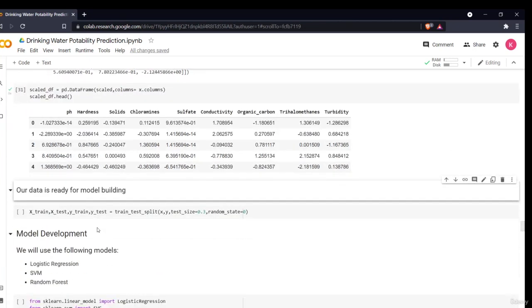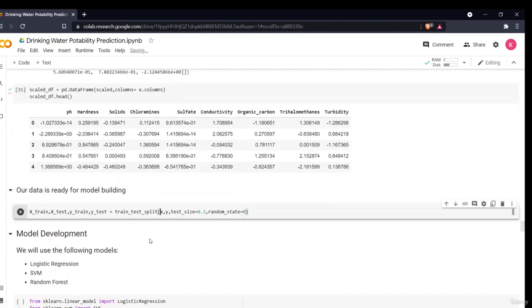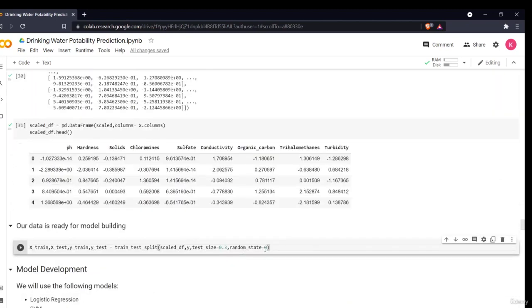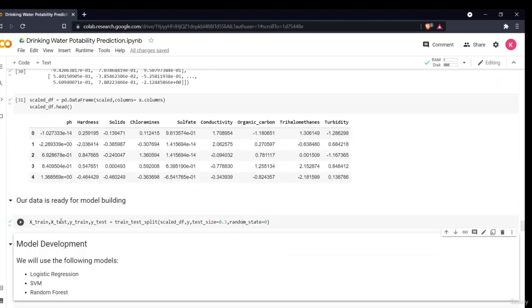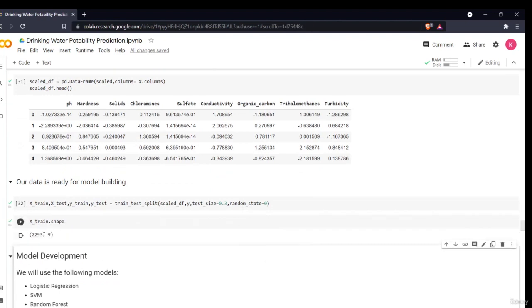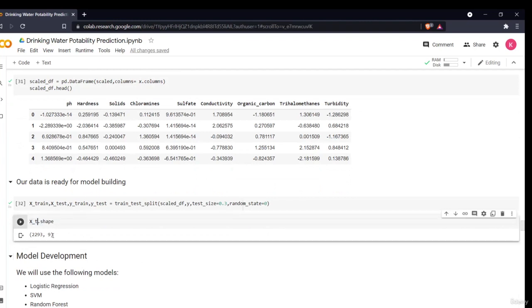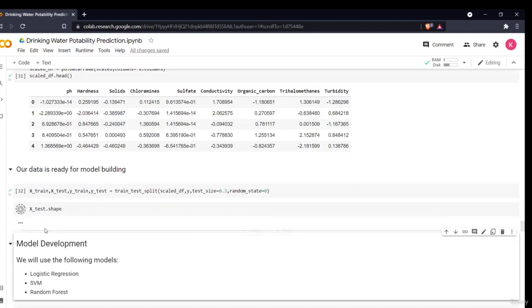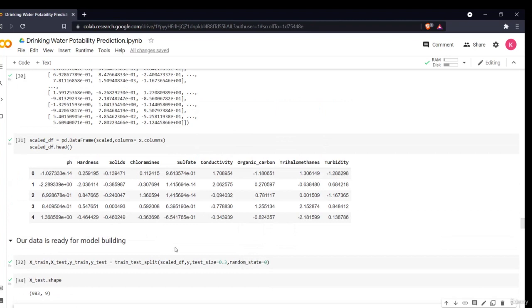I'll just split my data. I have written it wrong here, so I'll use scaled DF as my X and Y is the target data which I have taken. If I want to see the shape, X train dot shape, it is 2293, because I've used a 70% train and 30% test split, and my X test shape is around 983. So now our data is ready for model development.